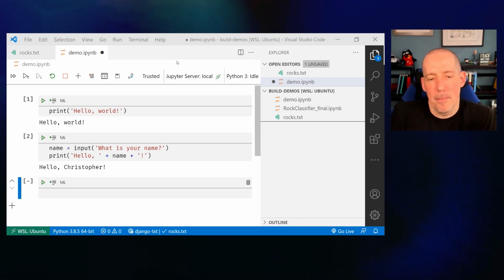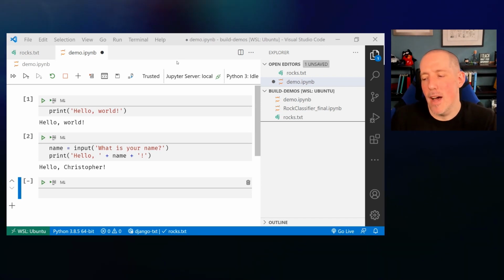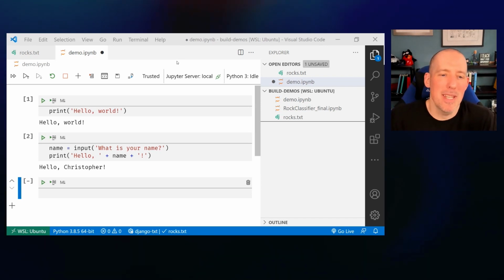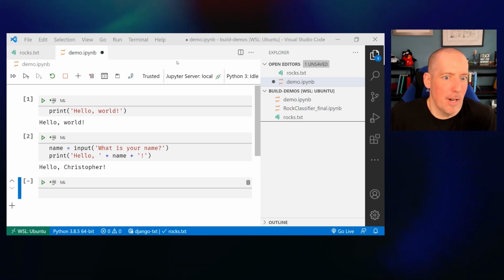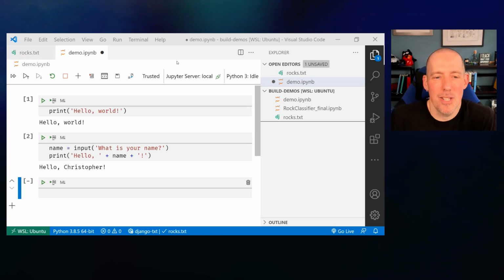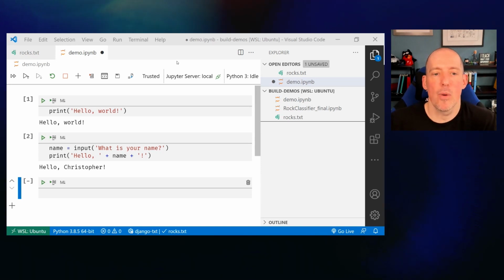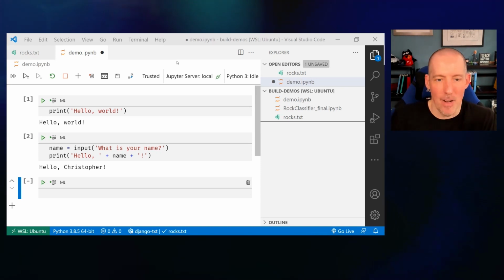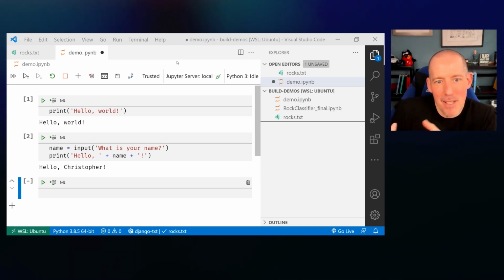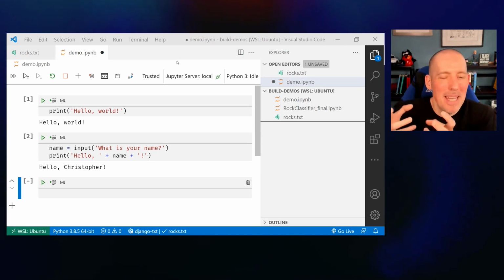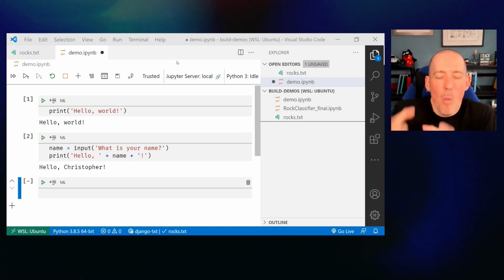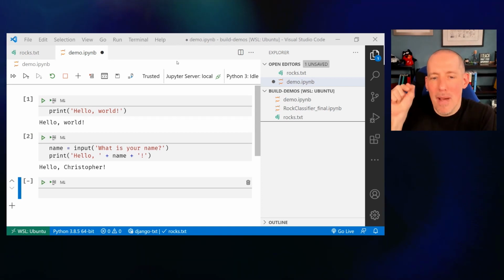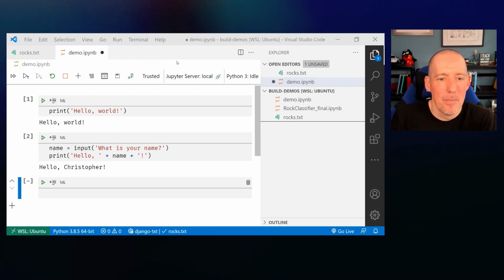Now, when we're programming, one of the things that we're going to find is that we're going to want to do the same thing over and over and over again. Fortunately, every programming language under the sun will support this in a handful of different ways. One very common way to do this is by creating what's known as a function. A function is basically like a button. It's something that I can go back to whenever I need to perform that task again.